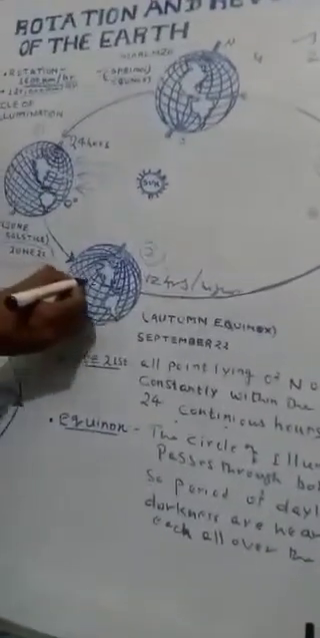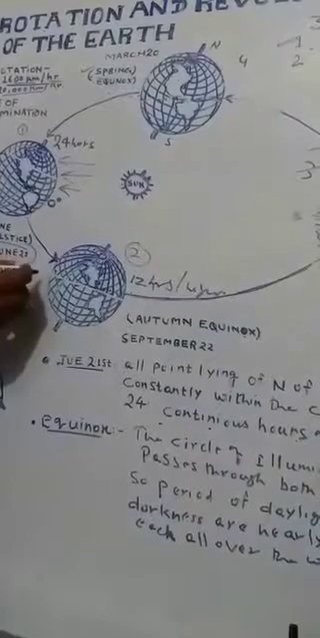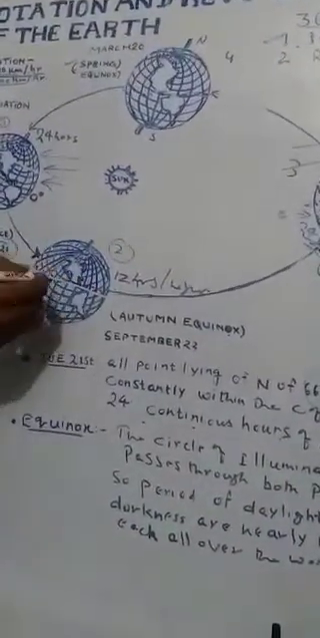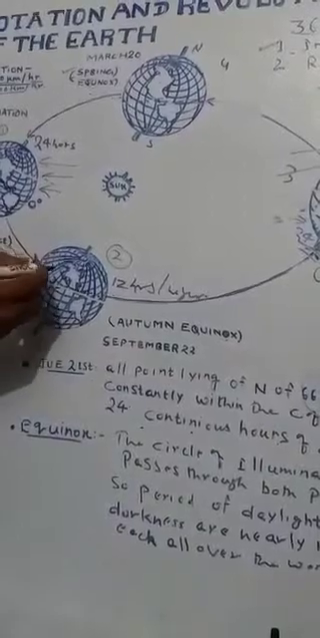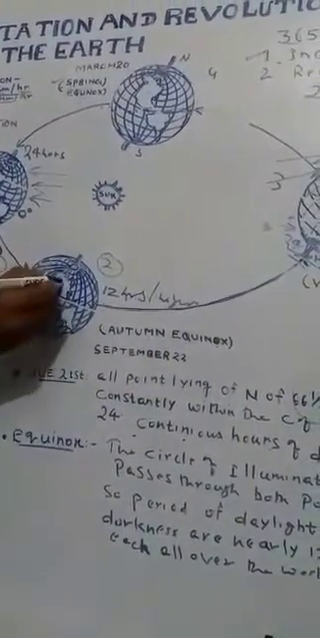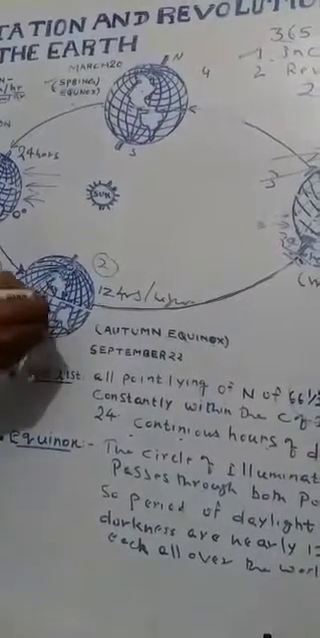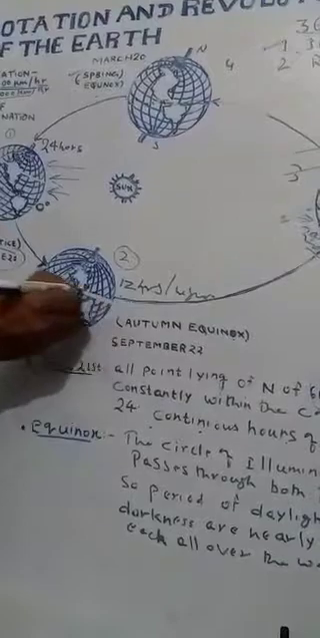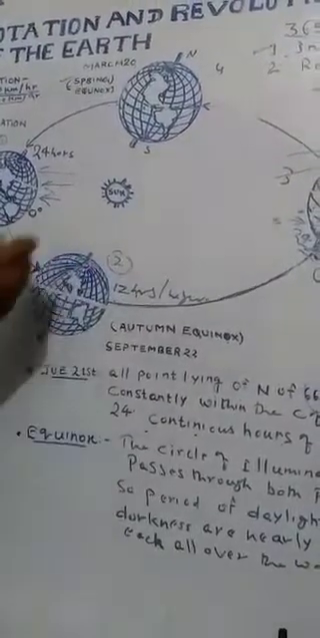But there is another equinox when the same situation will happen, when the vertical sun rays will fall over the equator, and that's why the circle of illumination will fall on both the northern and southern hemispheres, and 12 hours of day and night will be experienced by the whole earth's surface.